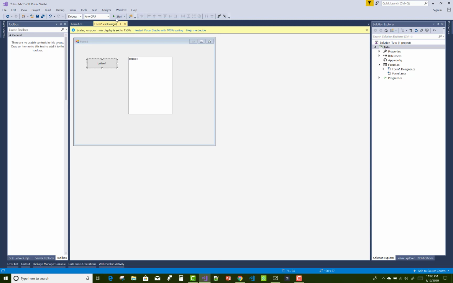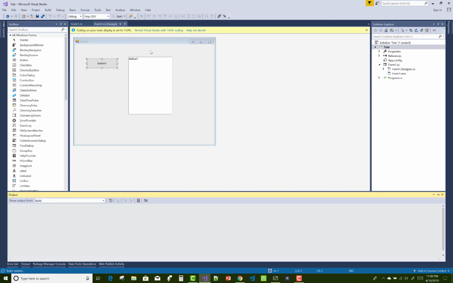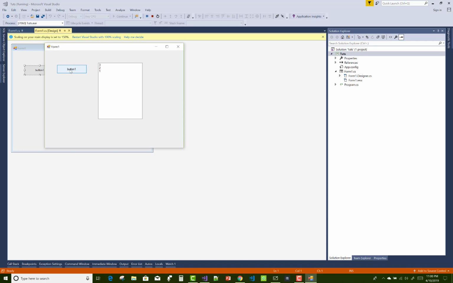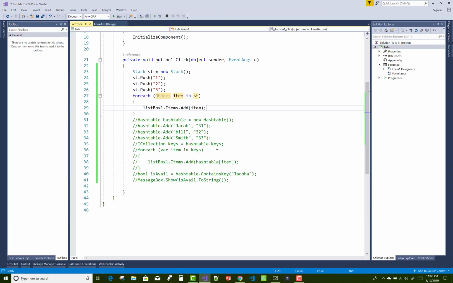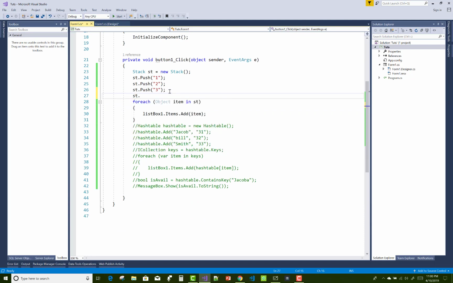Just save this project and click run. When we click on the button, we get 3, 2, 1. The first one retrieved is the topmost element of the stack, and that is the LIFO property, last in first out. In the case of an array, the order is first in first out, which is based on the queue. Later on I will discuss the queue.